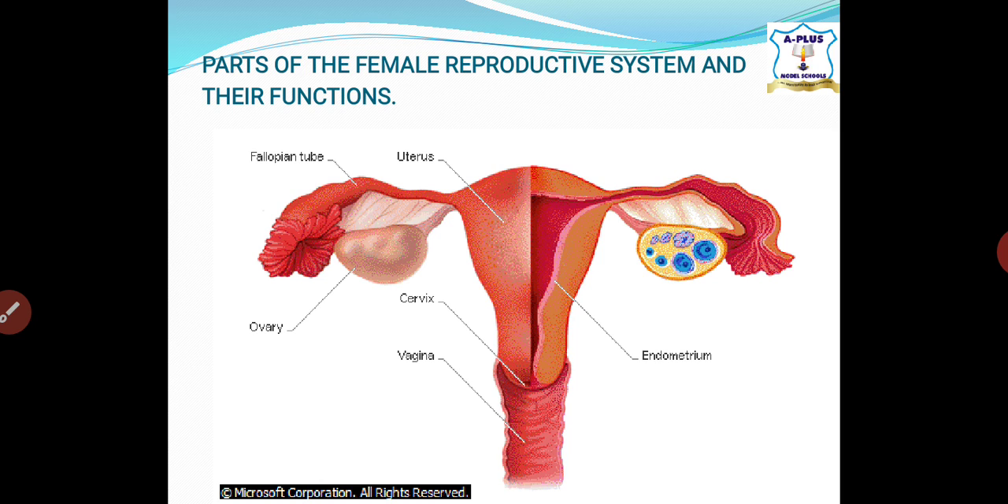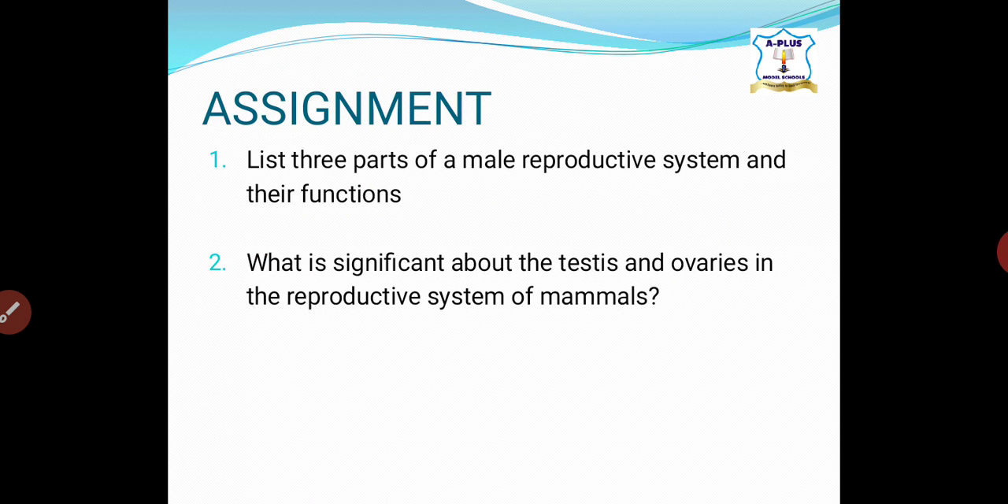Now, the last one we'll be talking about here is the vagina. This serves as the receptor of the sperm cells ejaculated by the male. It is an opening at the end of the female reproductive organ that collects sperms from the male reproductive system. Now, let me stop here for this class.